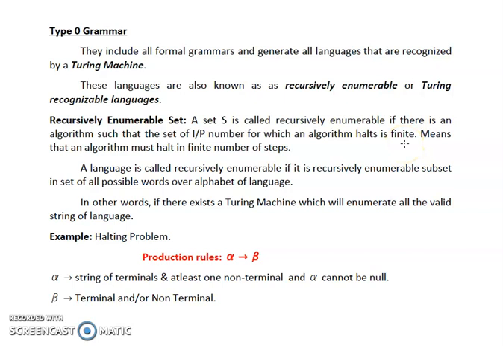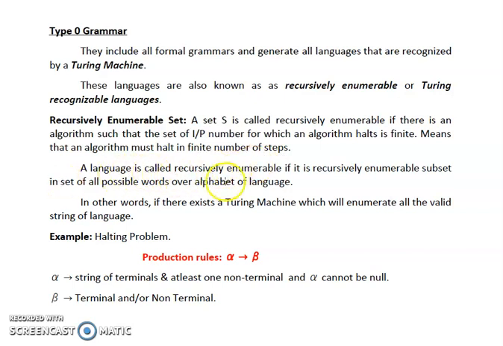That means if there exists a set S of the recursively enumerable language, then there should be some algorithm, and the number of inputs provided to the algorithm should be finite, and this algorithm must halt after a period of time. In other words, an algorithm must halt in a finite number of steps. So whenever an algorithm halts after a finite number of steps, we can say that it is a recursively enumerable set.